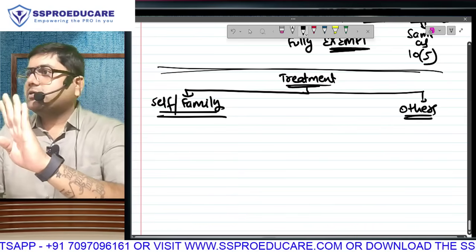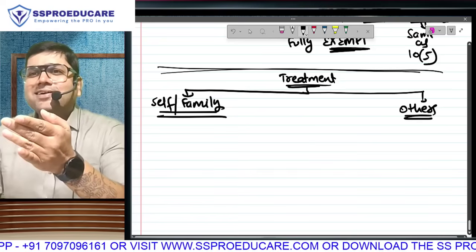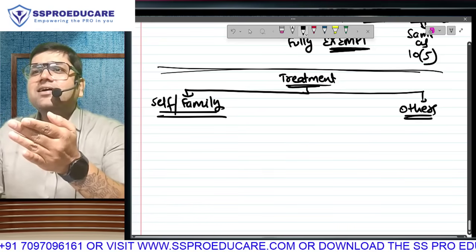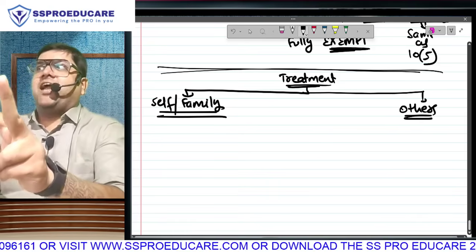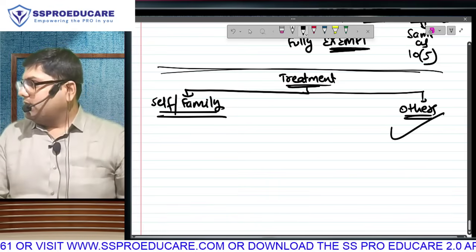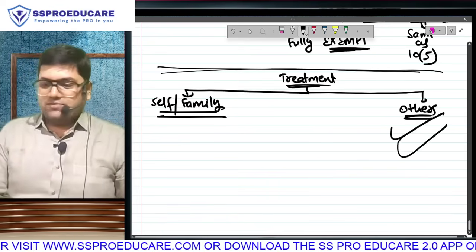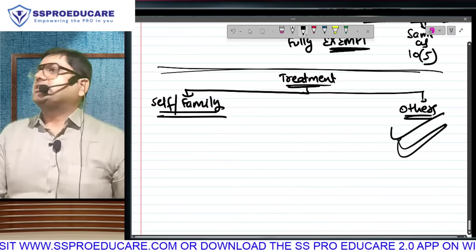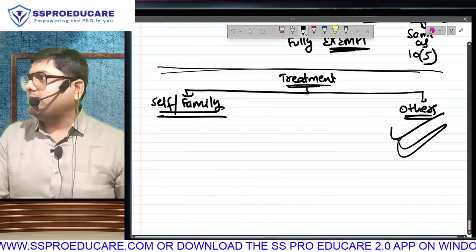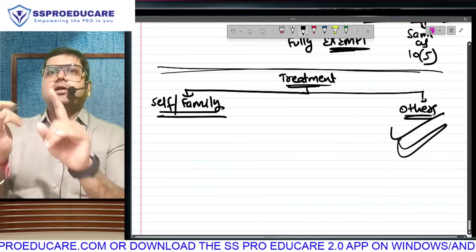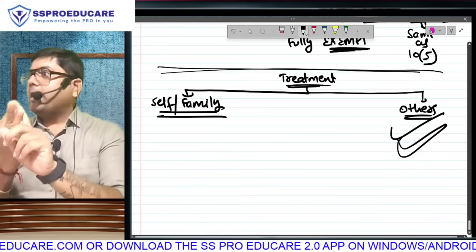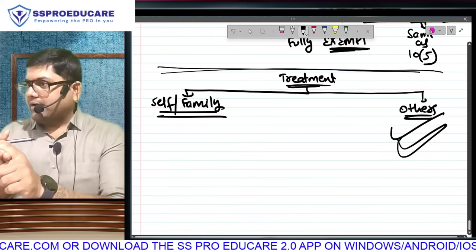Step spouse, grandparents, grandchildren, they will come here. In-laws will come here. Brother-in-law, sister-in-law will come here. What is family? Spouse, children always. Parents, siblings only if dependent.